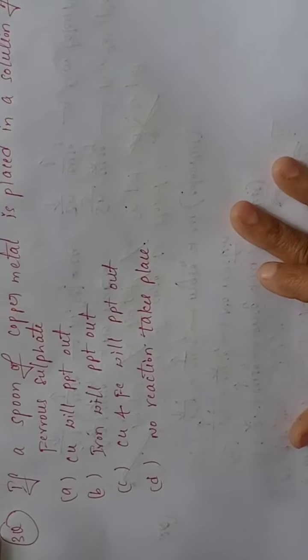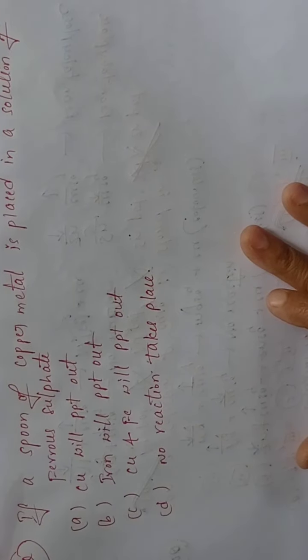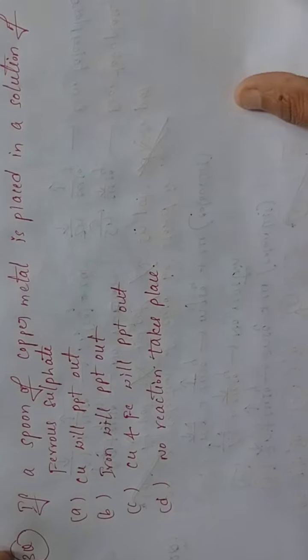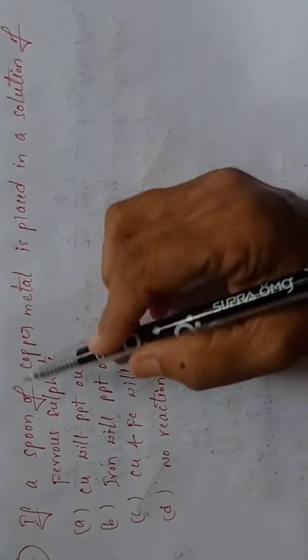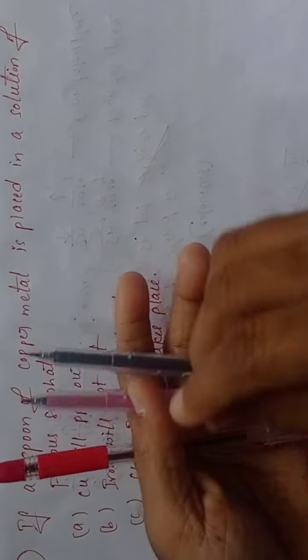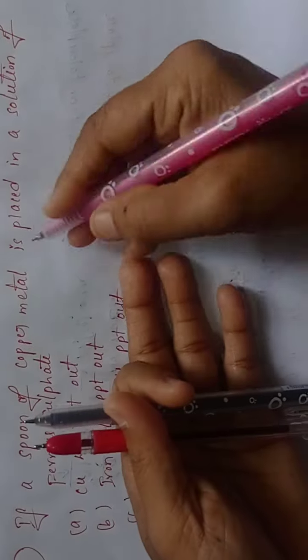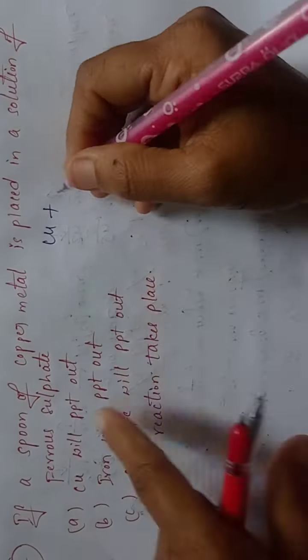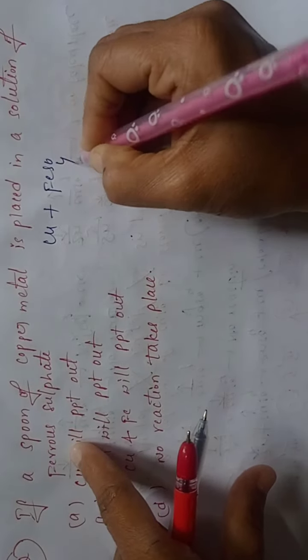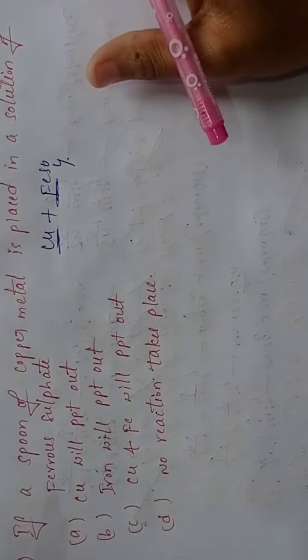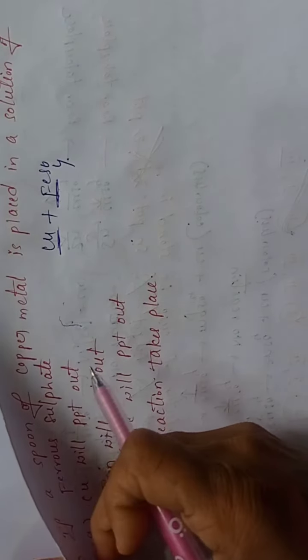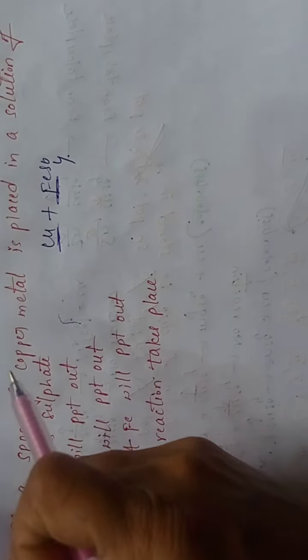Now see, the third question. One more question I am going to discuss. What is the third question? If a spoon of copper metal is placed in a solution of ferrous sulfate. So we are adding copper to ferrous sulfate. Now tell me, copper and iron, which is the more reactive element, students?